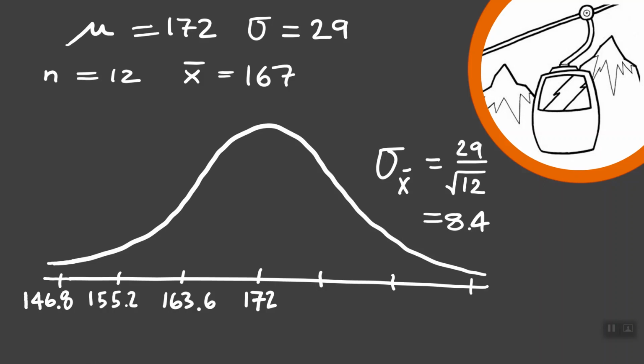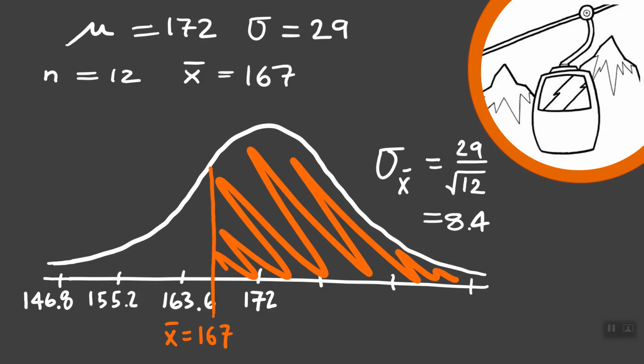Now, I'm going to take the sample mean that we're interested in observing and how likely it would be, which would fall right here, 167 pounds, as the mean weight of the 12 men is 167. And we would assume that if the mean weight is more than 167 pounds, we've got some questionable functioning of our ski gondola. So I shaded to the right.